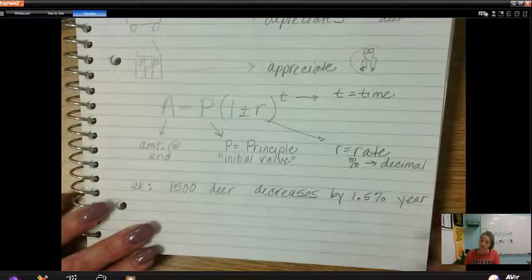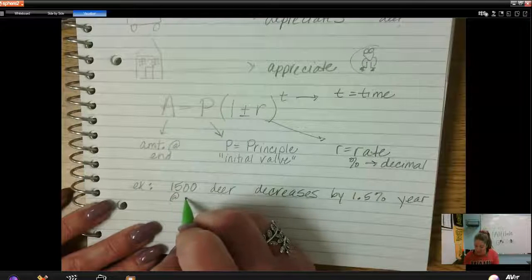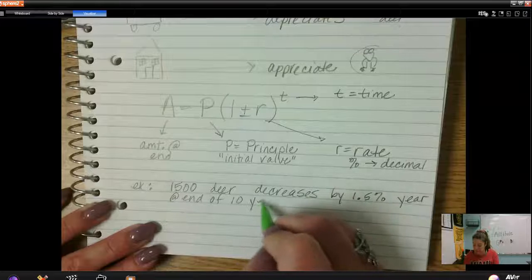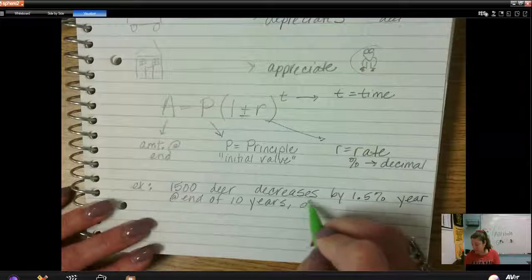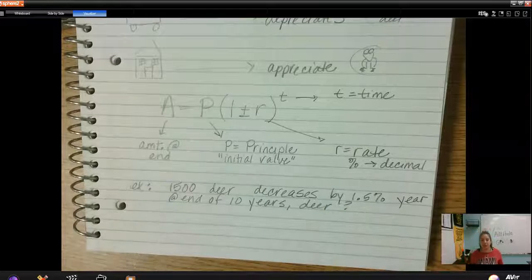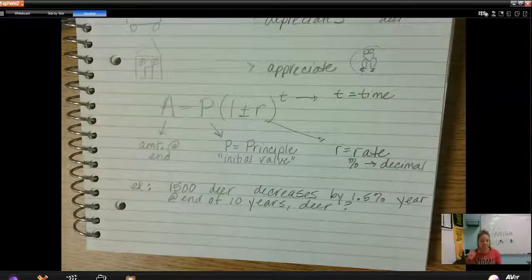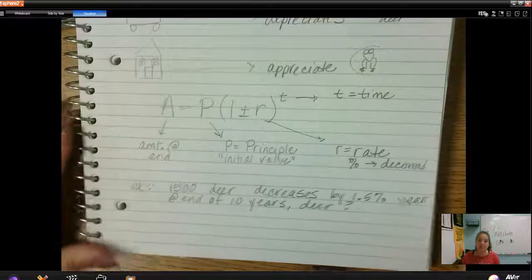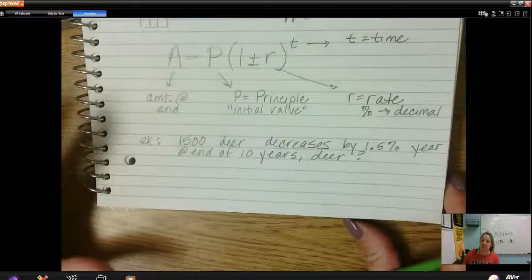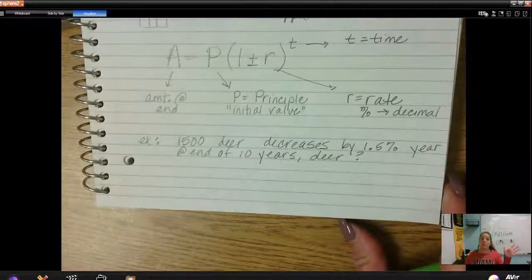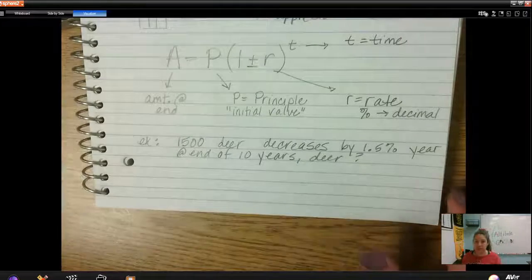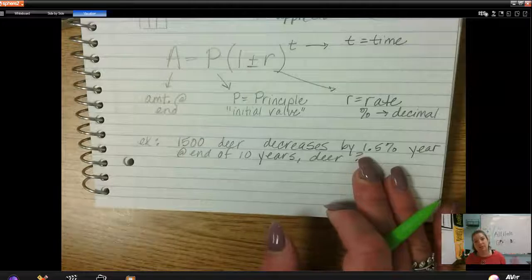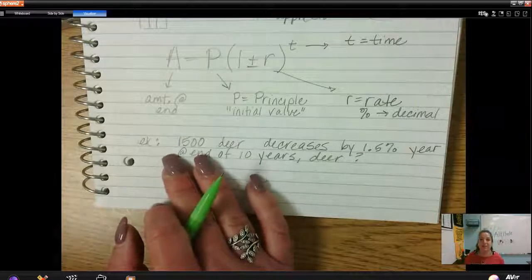What I want to know is at the end of 10 years, about how many deer will there be? It's hunting season. People are hitting them with their cars, that kind of thing, and so the population is decreasing. I don't know, global warming, they don't have enough food to eat. Who knows what the issue is? But after 10 years, if this keeps steadily decreasing by 1.5%, how many deer are we expecting to have?